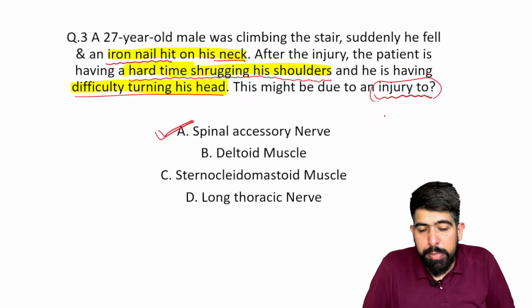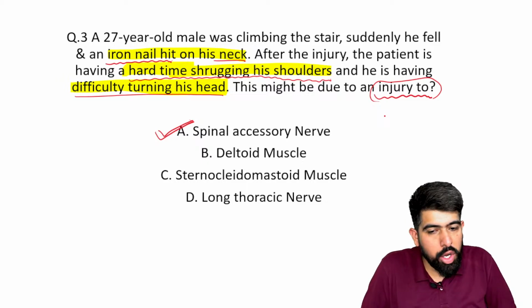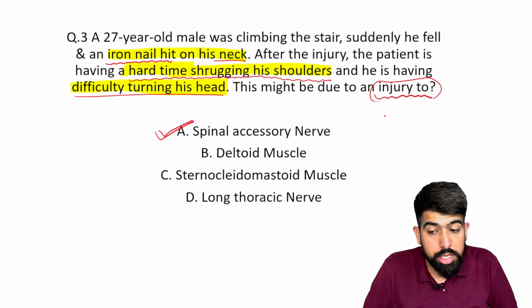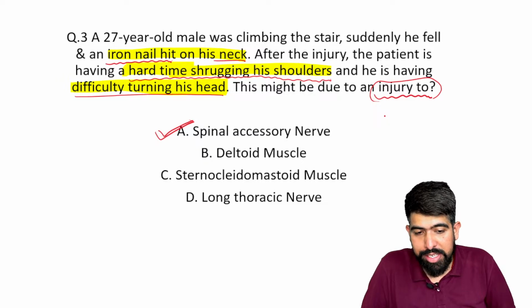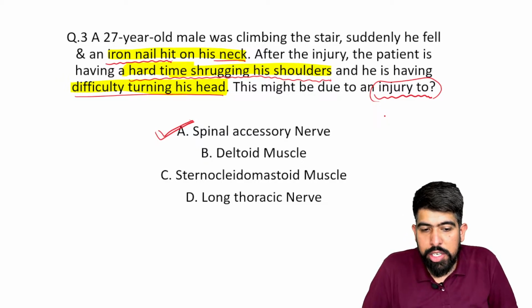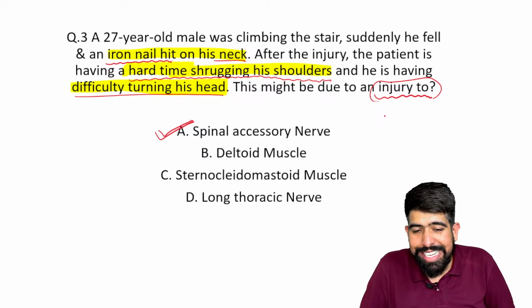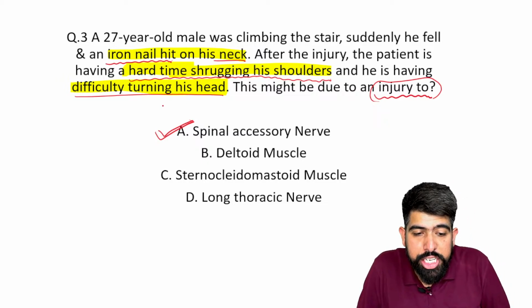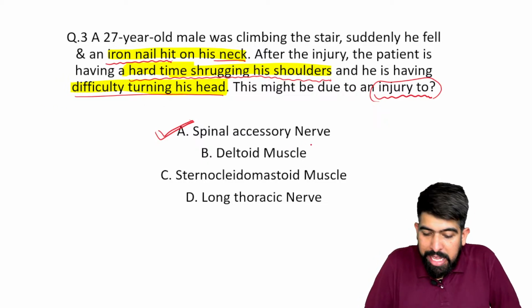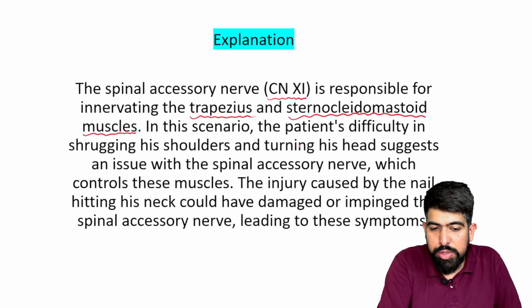It's not only shrugging the shoulders or only moving the neck, it's both of them. So not only the sternocleidomastoid muscle, the trapezius also will be there. The question is asking about injury to the spinal accessory nerve that can cause this.